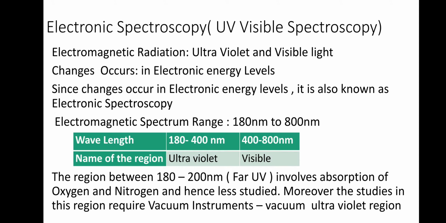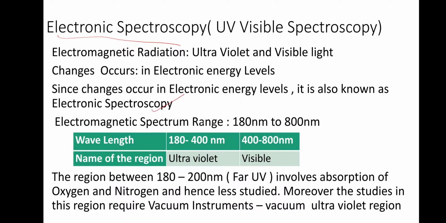Good morning, students. We are going to the next spectroscopy, which is known as electronic spectroscopy or UV visible spectroscopy. The electromagnetic radiation involved is two: one is ultraviolet and one is visible light. So it is known as UV visible spectroscopy. Changes occur in electronic energy levels. Therefore, since changes occur in electronic energy level, it is also known as electronic spectroscopy.